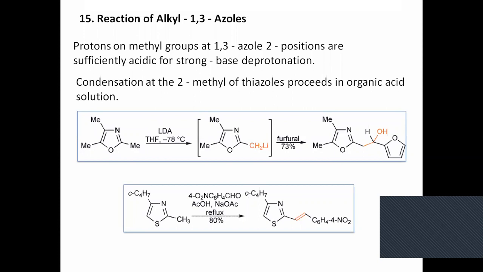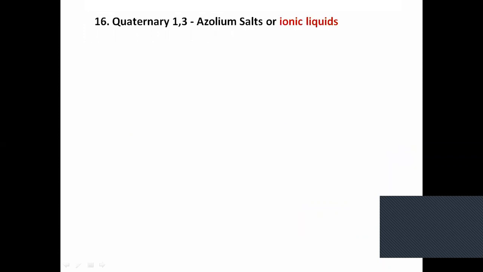Both of these are drastic conditions. 80 degrees reflux means high temperature, versus low temperature. Why don't you try to bring this to room temperature? That can be one of the innovations in this reaction. And this is the aldol type reaction, and you can see that the product is the elimination product from the aldol. Next part is an independent part.